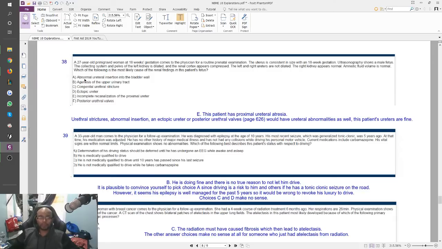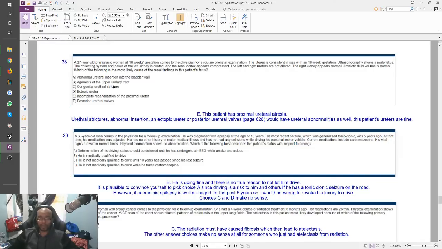So, abnormal ureteral insertion into the bladder wall. So this is the thing where your ureter is supposed to enter the bladder at a very nice angle. If it enters at like a 90-degree angle, urine might back up. But that would cause dilation of the ureters, and they tell you this fetus's ureters are perfectly fine, so you knock out A. Agenesis of the upper urinary tract. But they didn't describe that the upper urinary tract is missing, so I wasn't inclined on picking that at all.